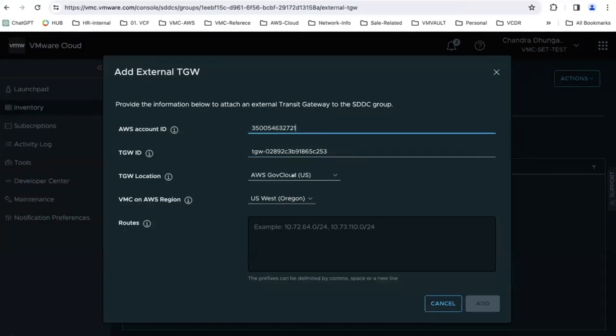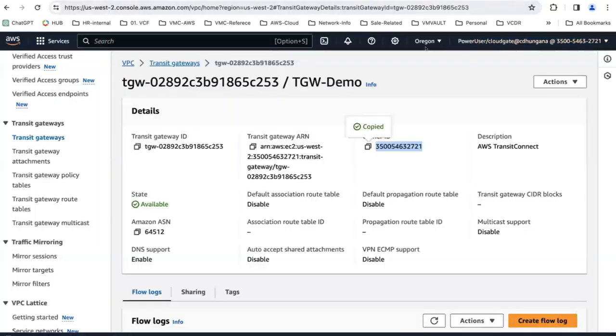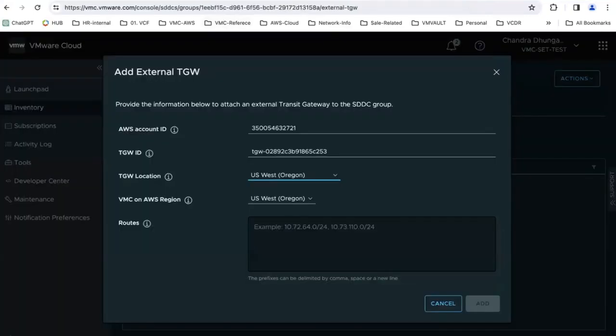And this is not the location, it is West Oregon. Yep, West Oregon. So we can go and look at the Oregon region, and you can see it on the top right. Then we need to supply the route prefix here. What the route needs to allow is the pairing with the TGW. Our goal is to communicate with the EC2 instances on the VPC, right? Yes.